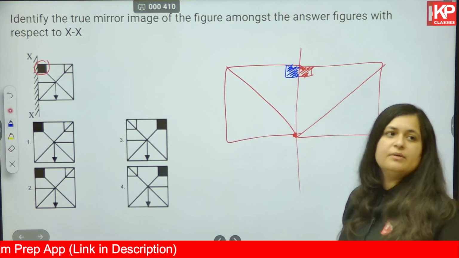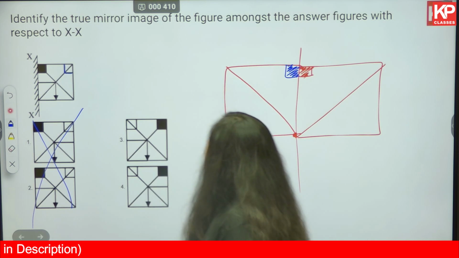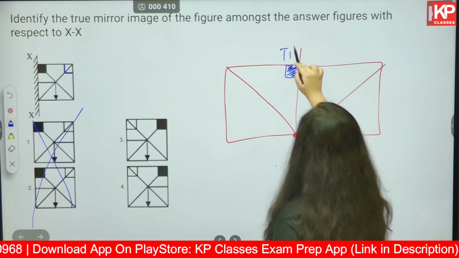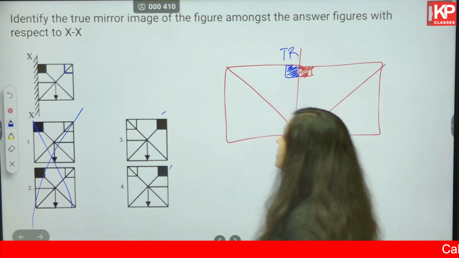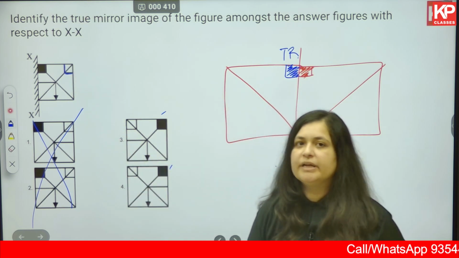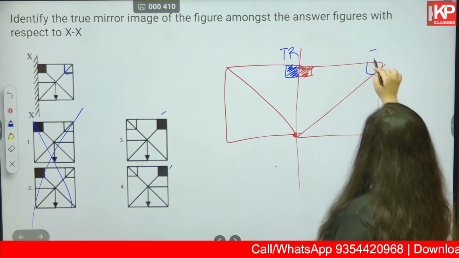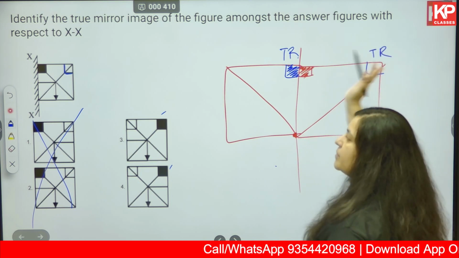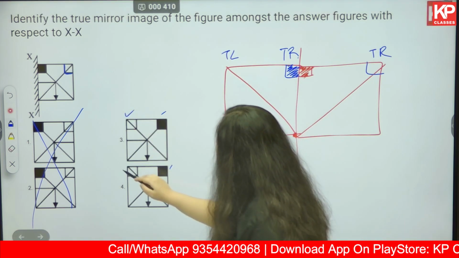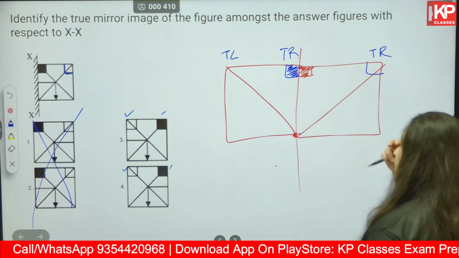Okay, so far are we able to eliminate any options? Yes, we are able to eliminate option 1 and 2, where the hatched square should come in the top right part. So top right is correct. The next element, another square which is not hatched completely. Where is that in the original figure? That is in the top right part. In the mirror image, where should it come? In the top left part. We have the not hatched square in the top left part in both these images. So till now also this is correct.